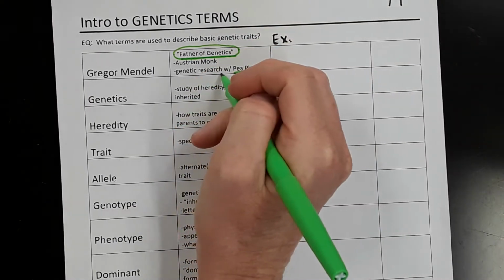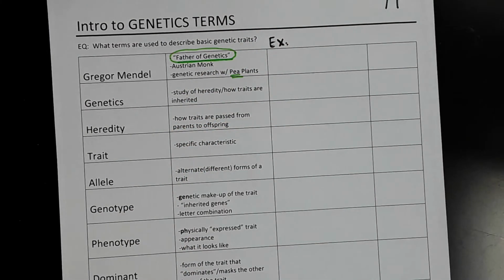He grew plants, and he made meticulous observations about the pea plants and their traits and characteristics: the flowers, the height of the plants, the shape of the peas, the color of the peas. And over time, with thousands and thousands of observations, he started to notice inheritance patterns. He applied math, counting the offspring and counting the traits in the parents, to genetics. And this really became the first scientific study of genetics that's recorded.